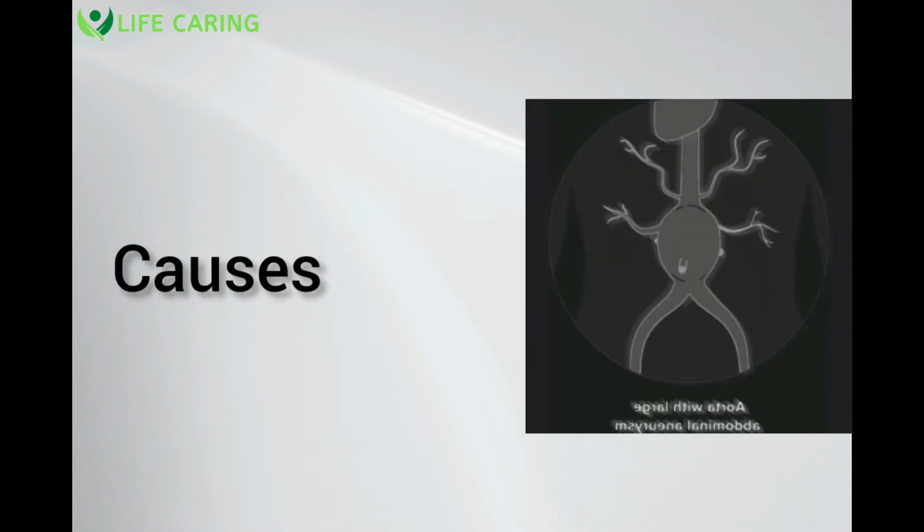Causes: although aneurysms can form anywhere along the aorta, most aortic aneurysms develop in the portion of the aorta that runs through the abdomen. An abdominal aortic aneurysm can form due to a number of factors, such as hardening of the arteries, atherosclerosis, when fat and other materials accumulate on the walls of a blood artery.